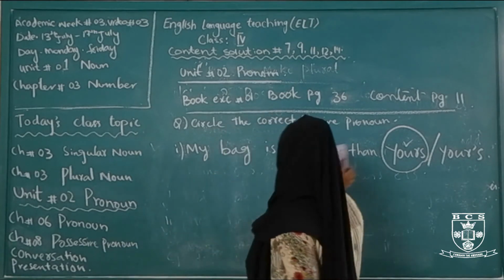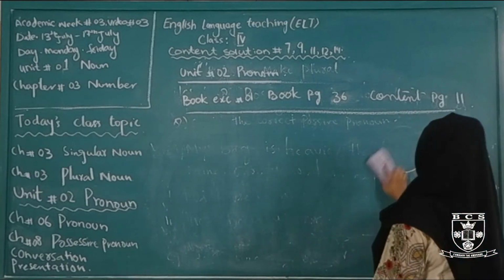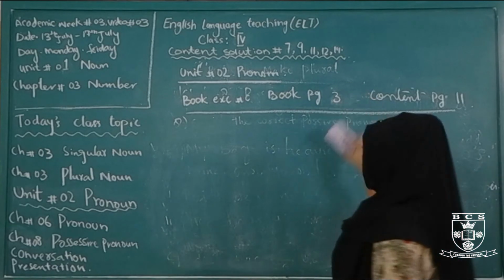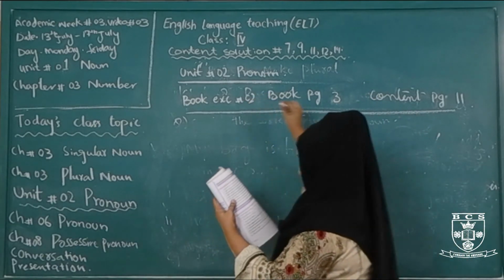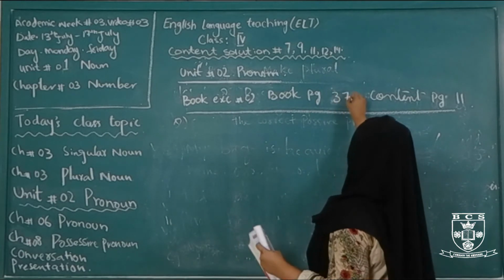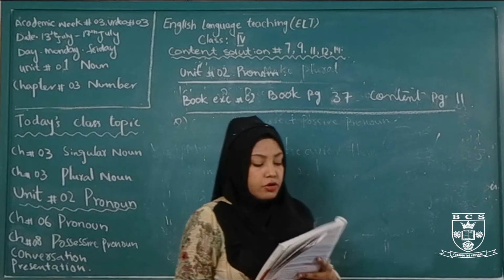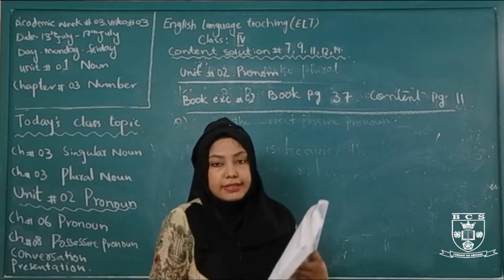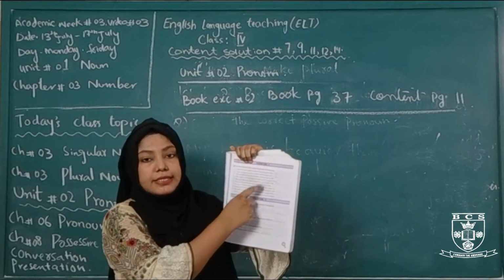Now come to exercise number 2. Exercise number 2, book page is 37 and the content page is 11. What to do in the exercise? I am reading the question for you. Fill in the blanks with correct possessive pronoun. You have to fill the blanks. There are some blanks given here. You will fill these blanks with the correct possessive pronoun.